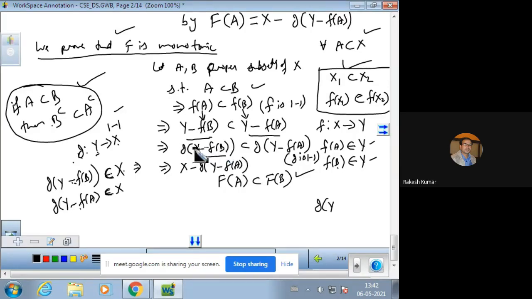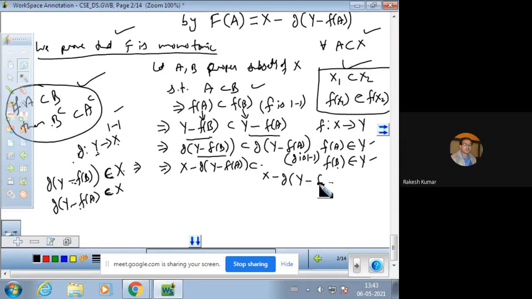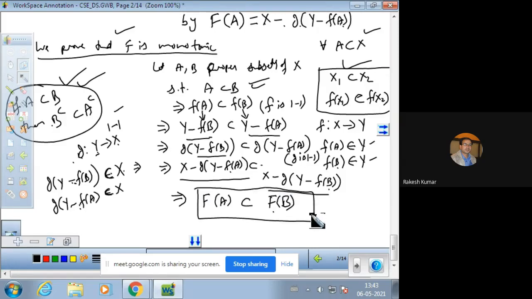Remember here f of B is there और इसका complement करना है तो X minus this होगा, is a subset of, थोड़ा सा इसको रेज कर लीजिए, इसको नीचे करके लिख लेंगे, X minus g of Y minus f of B. We are again using this argument, and this left hand side is clearly X minus g of Y minus f of A, that is f of A is a subset of f of B. So A subset of B gives f of A subset of f of B. It means f is monotonic.